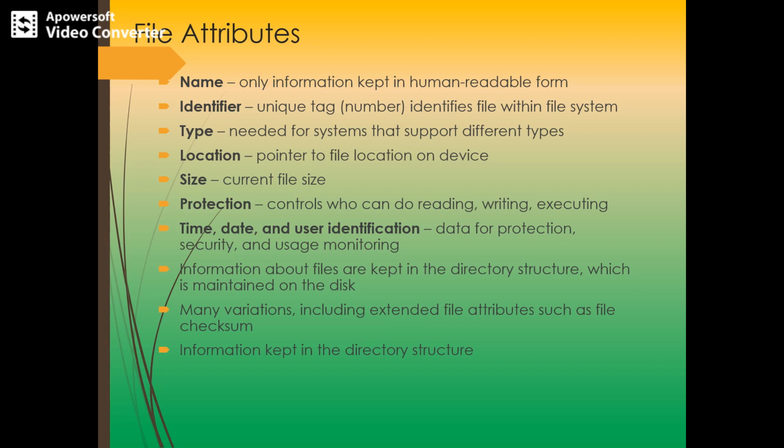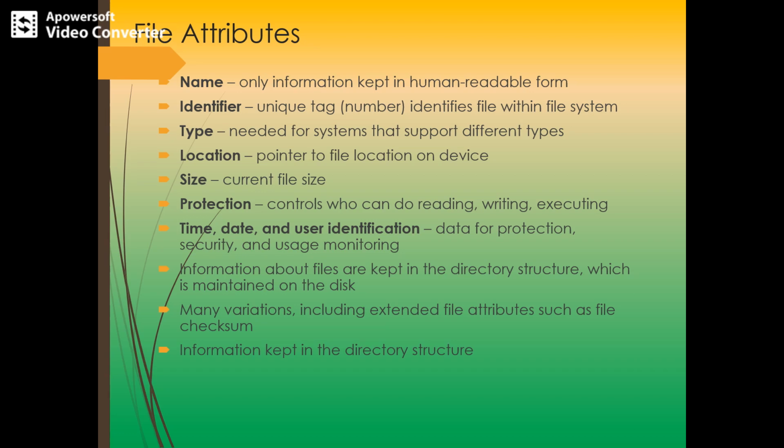So next is the time, date, and user identification. So this information may be kept for creation, last modification and last use. Okay, so why exactly is this required?